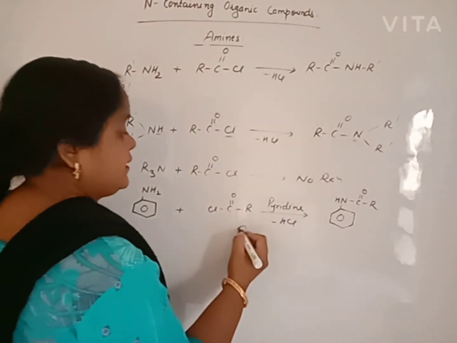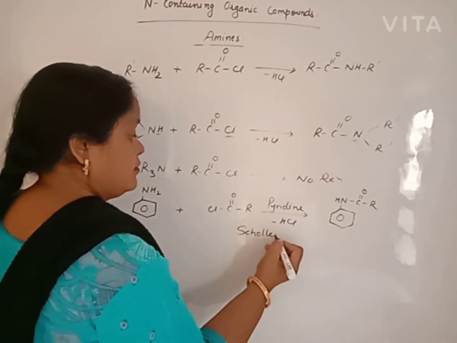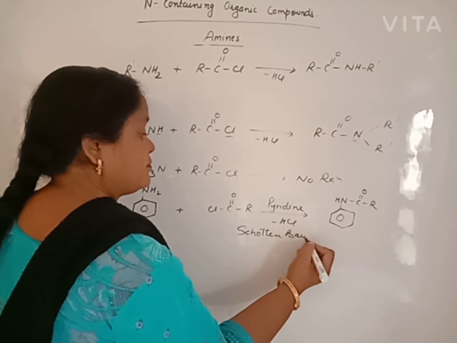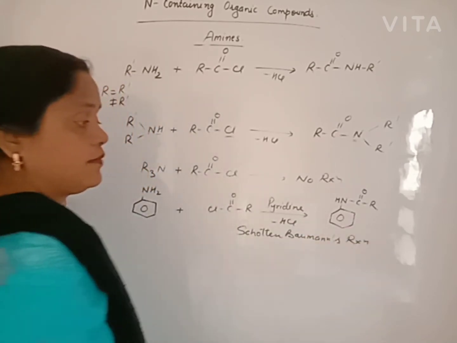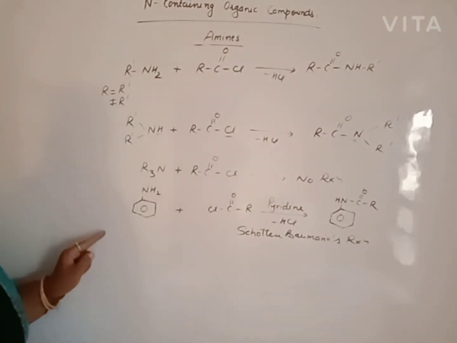This reaction is known as Schotten-Baumann reaction. This is known as acylation reaction.